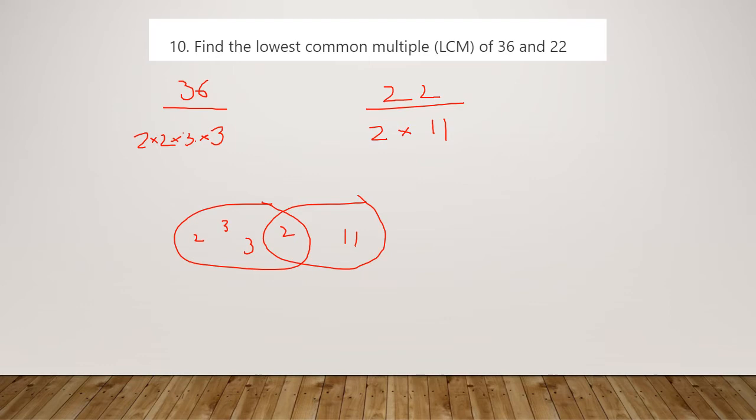So we want 2 times 3 times 3 times 2 times 11, and that's going to give us 396 as our lowest common multiple of these. So remember, a few people I saw had double this number and it looked as if they'd put the extra 2 in, and there's a 2 shared between our common factors, so it only goes once in the middle of our Venn diagram here.